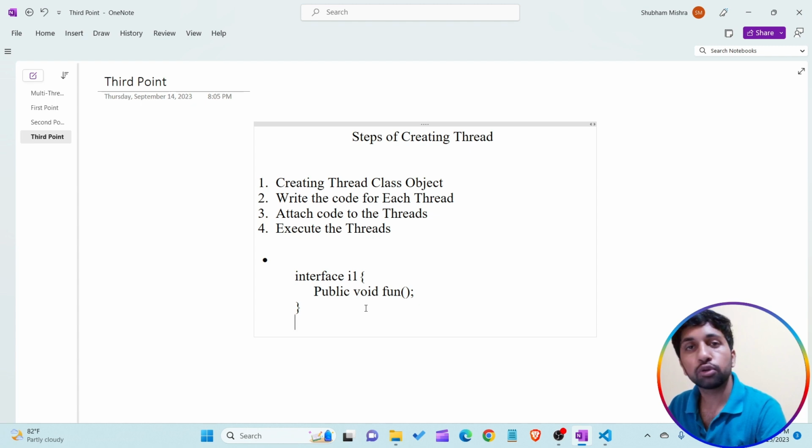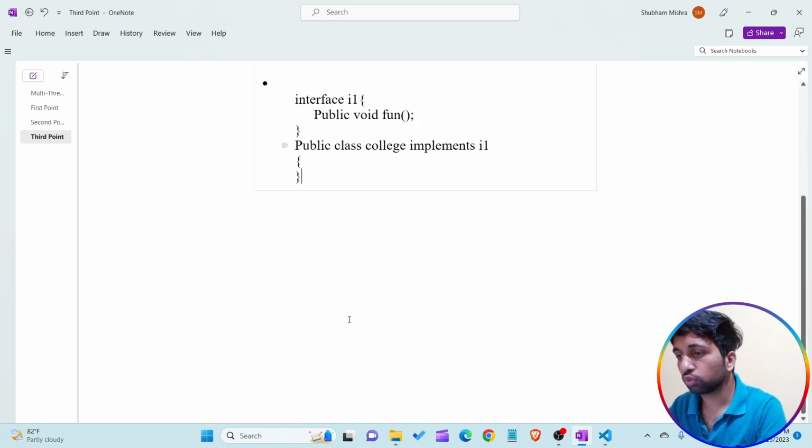Now, if I'm not able to create the object of an interface, and we know that an interface contains the function declaration only, let's assume any class, public class College.